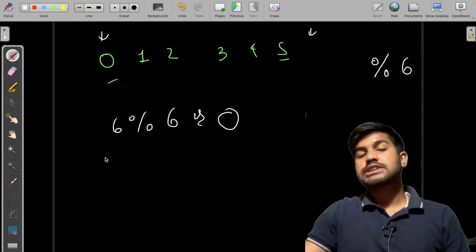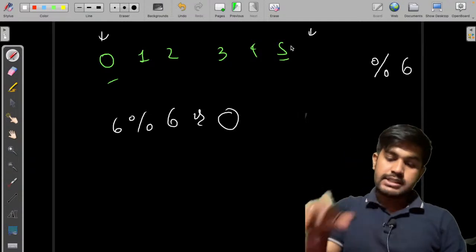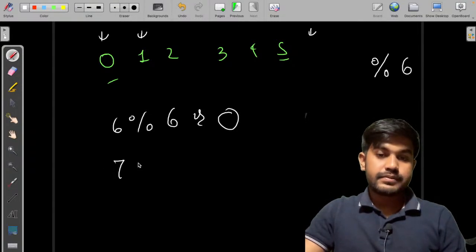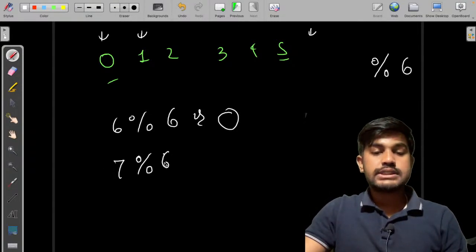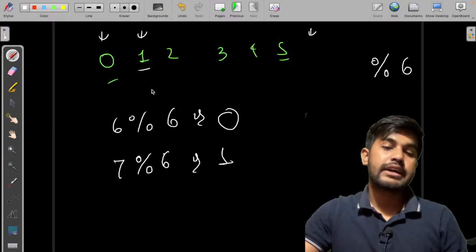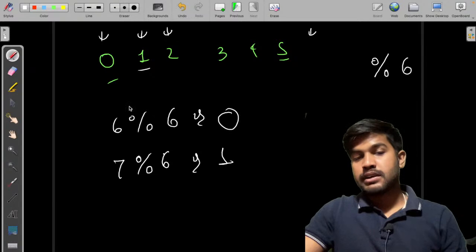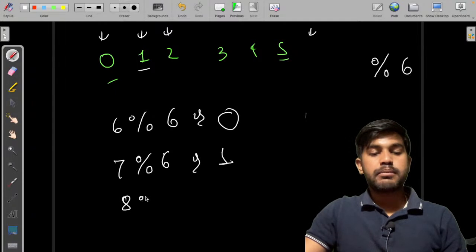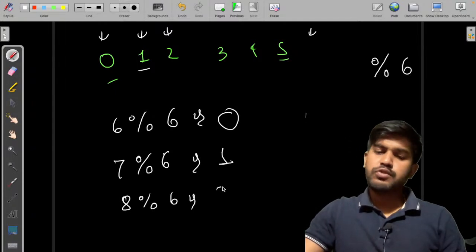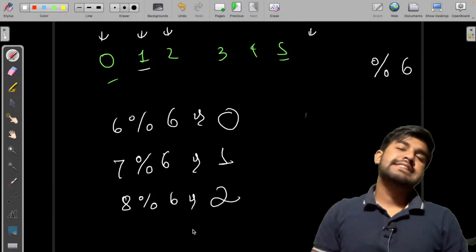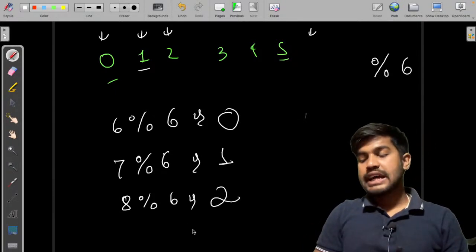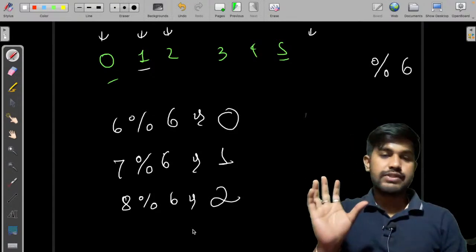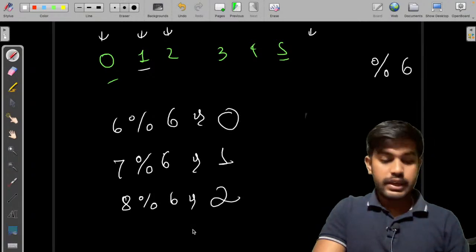Now suppose I want to go to 7. If it is in a circular fashion, then the 7th element should point here. So 7 modulo 6 is equal to 1. Then I want to consider the 8th element. If it is in a circular way, it should point to 2. So 8 modulo 6 would be equal to 2. So consider the size of the array as it is, just add a modulo of the size of the array. This is just a circular approach. Okay, fair enough.